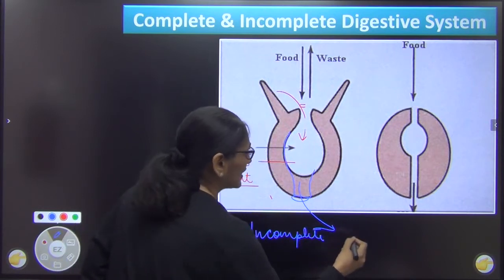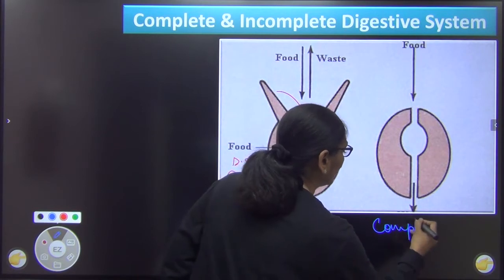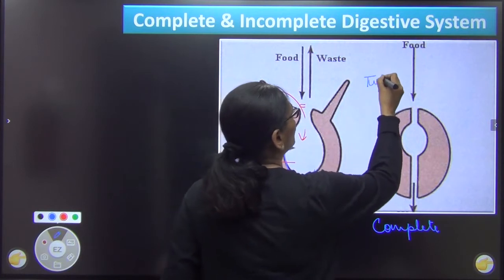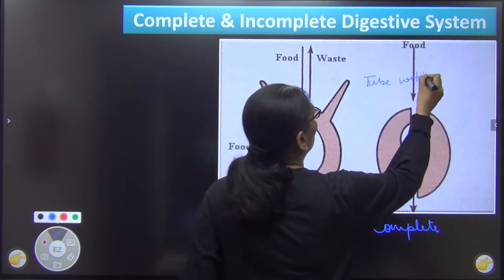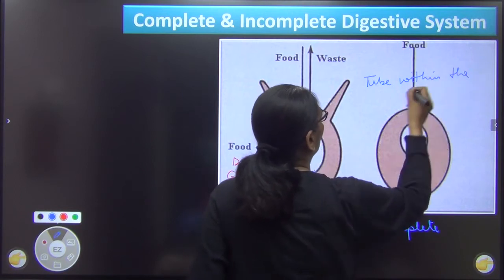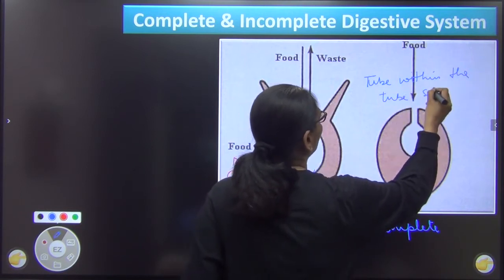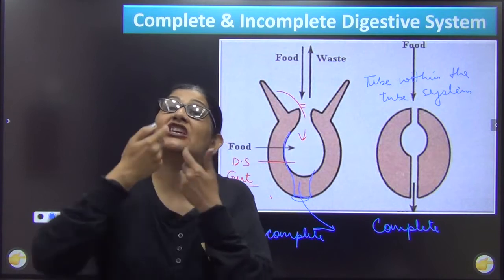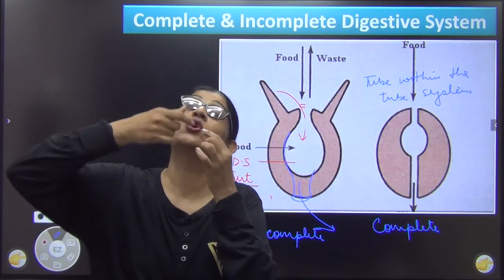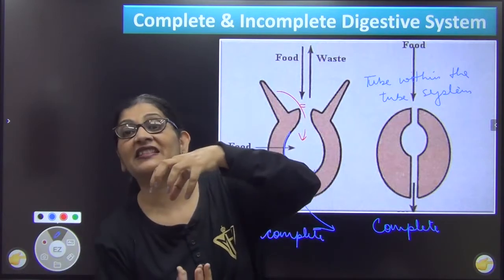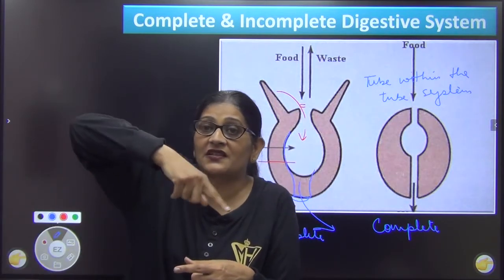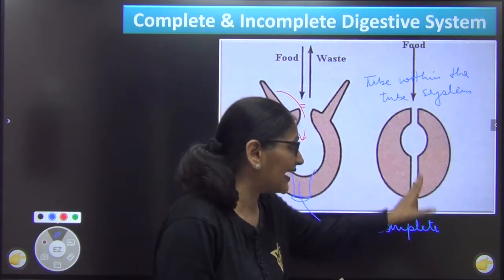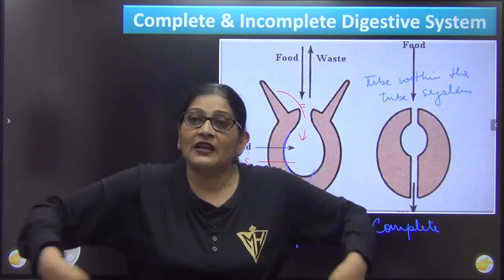And this is called as complete digestive system, and complete digestive system is also called as tube within tube system. Now what do I mean by this? Try to understand. अगर आप देखोगे अपने बॉडी को भी, you have a digestive system which goes from the mouth and it ends in the anus, right? So your digestive system is a tube and this body is also a tube, right? So there is a central tube within a larger tube.